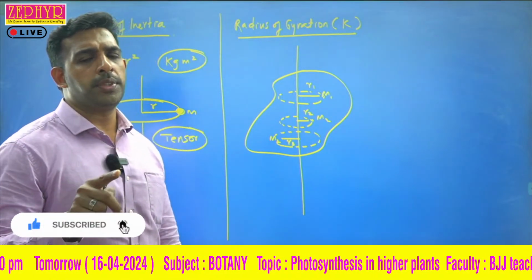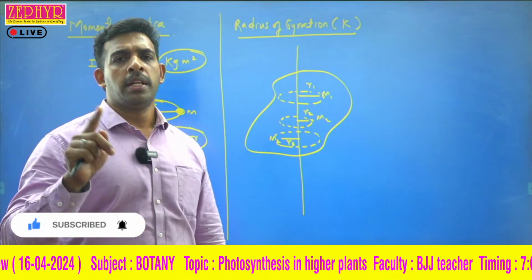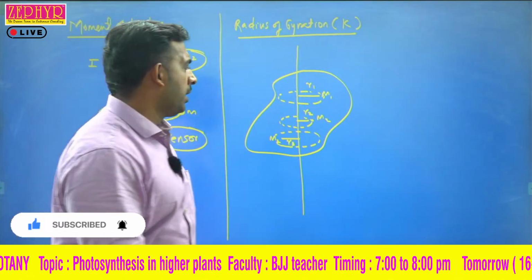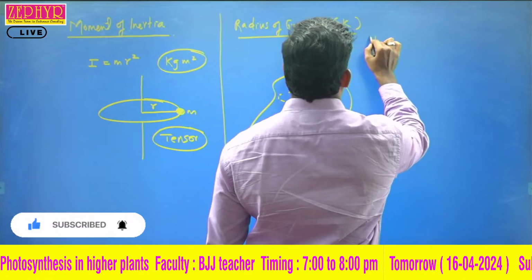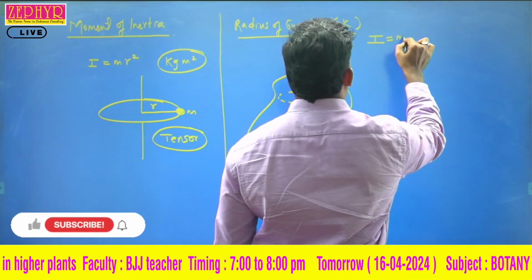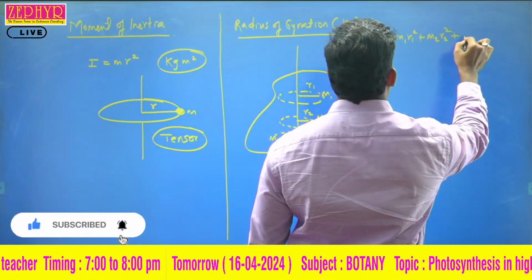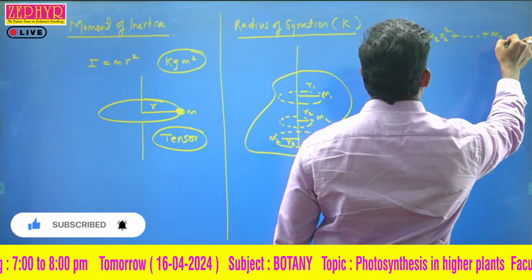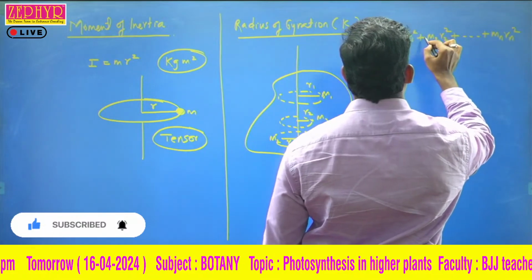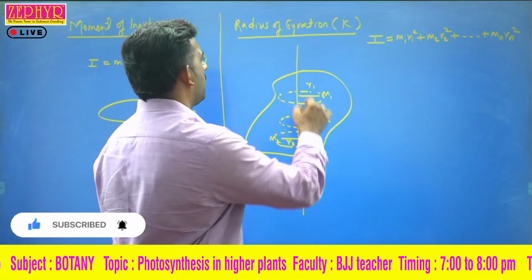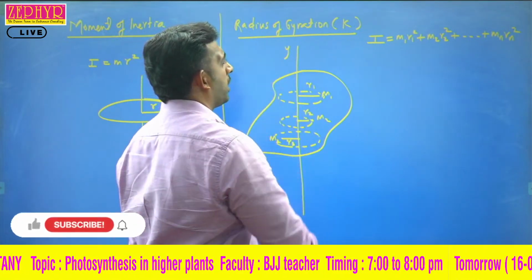In case of moment of inertia, we consider the mass into the square of the perpendicular distance of the mass to the axis of rotation. So the equation of total moment of inertia is m1 r1 square plus m2 r2 square plus etc. plus mn rn square. Right? This is the equation of moment of inertia for this body about the axis. Let this be the x-axis or y-axis.